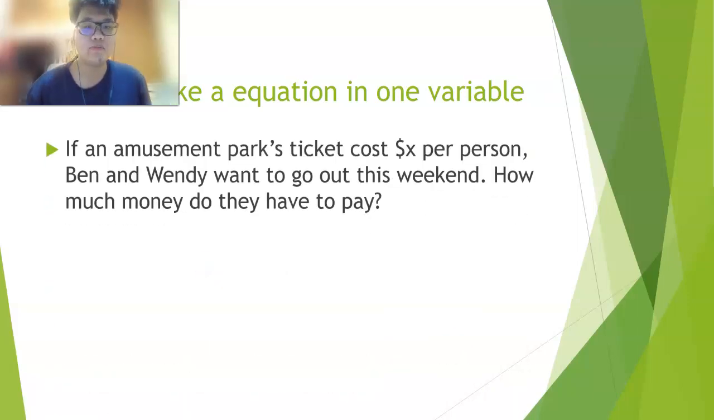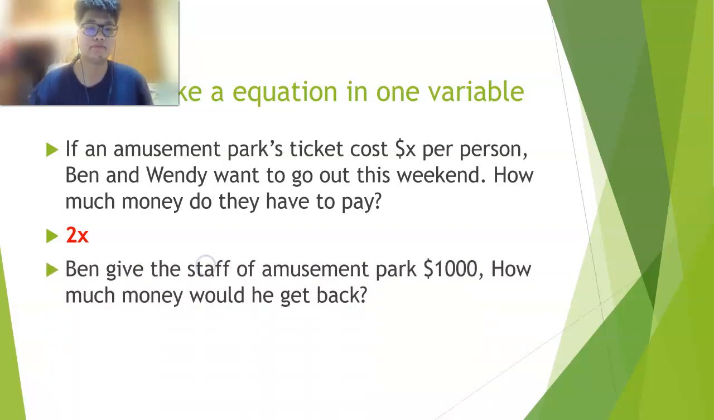If an amusement park ticket costs X dollar per person, Ben and Wendy want to go out this weekend. How much money do they have to pay? There are two people, right? Ben and Wendy. And each ticket costs X dollar, so it's easy to see they have to pay 2X dollar, right? Okay, very good. So let's go to the next step.